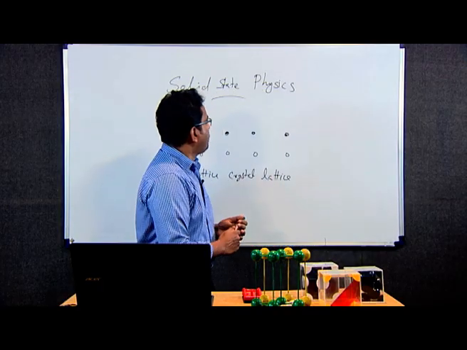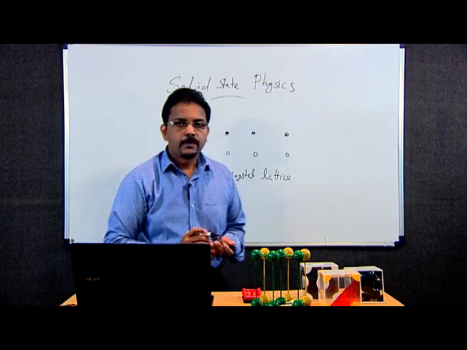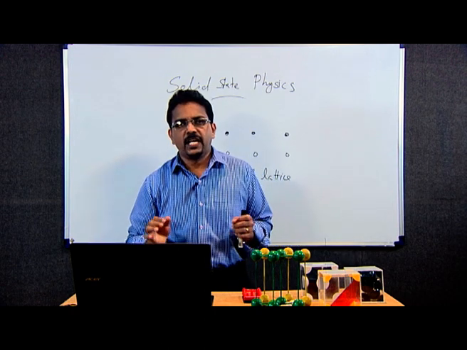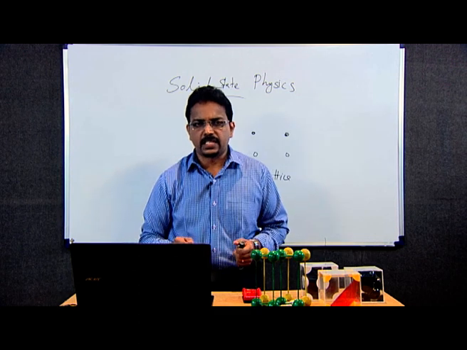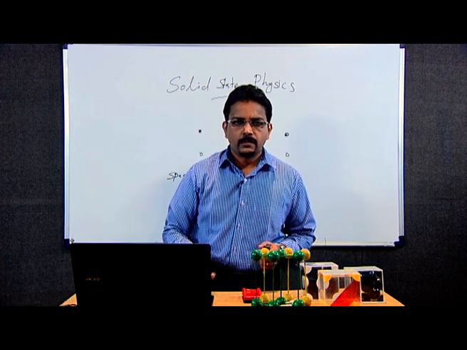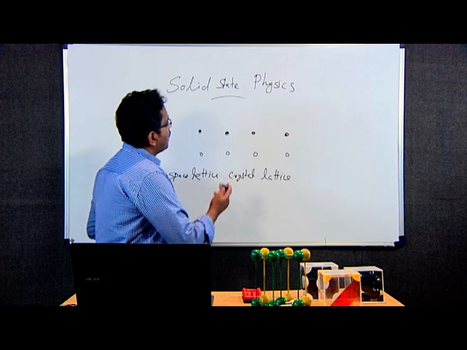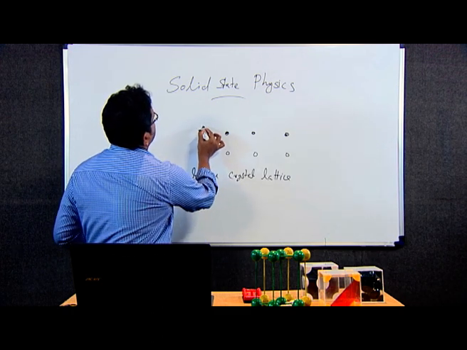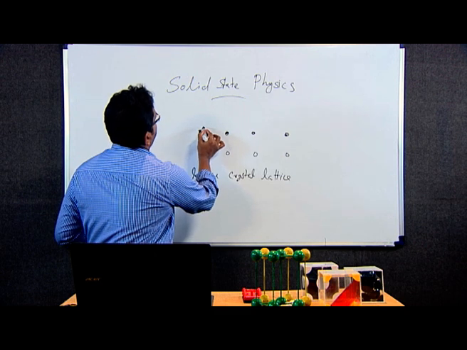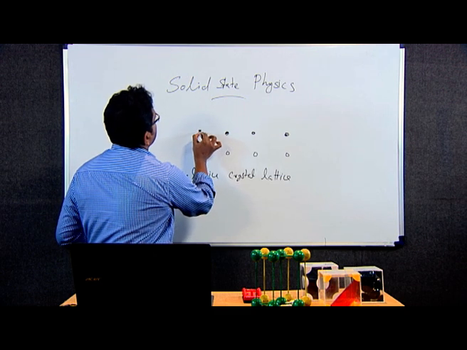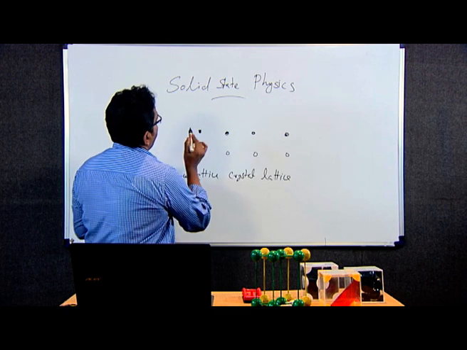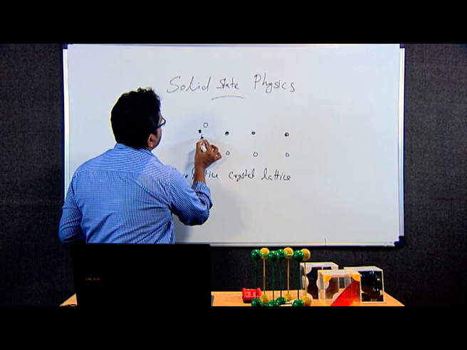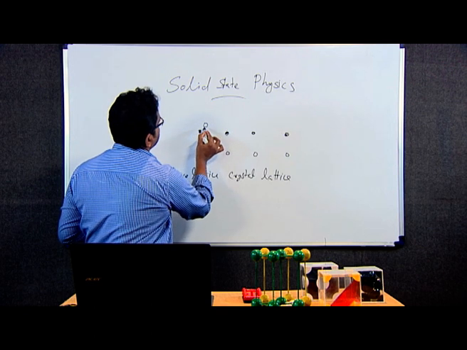When an atom or an identical group of atoms is attached to every lattice point, we obtain a crystal structure. I already told you these lattice points are there, and attached to a lattice point an atom may be there, or a group of atoms attached to this particular lattice point.